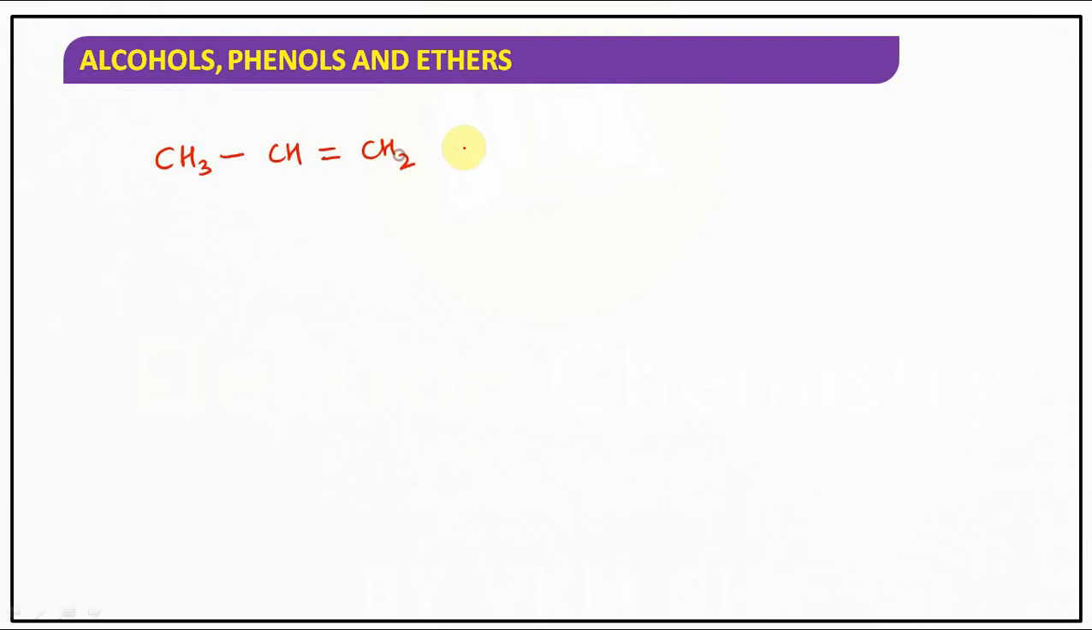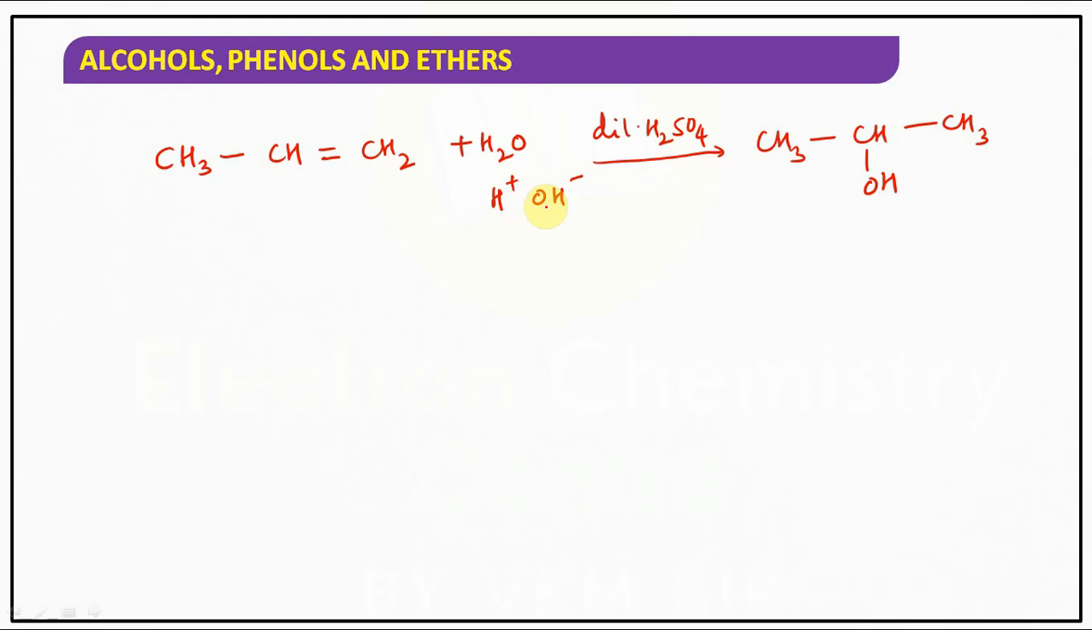CH3 CH double bond CH2 plus H2O, we are adding water in the presence of dilute H2SO4. It gives you CH3 CH OH CH3. So how can H2O be dissociated? H plus and OH minus. The negative part has been added to that double bonded carbon having fewer hydrogens. Yes or no? Obviously, which rule is it?